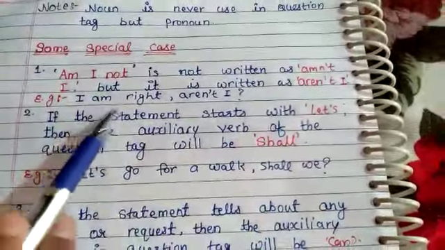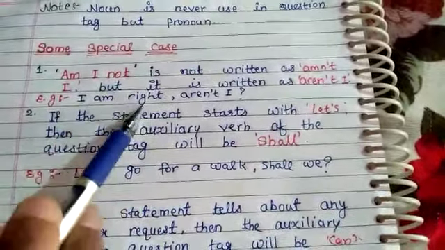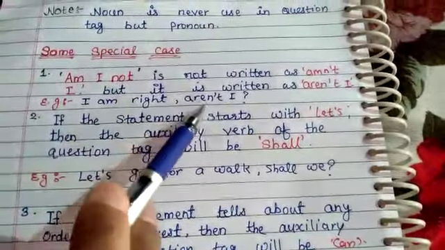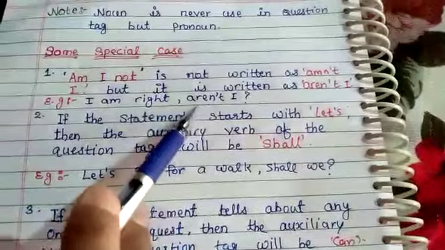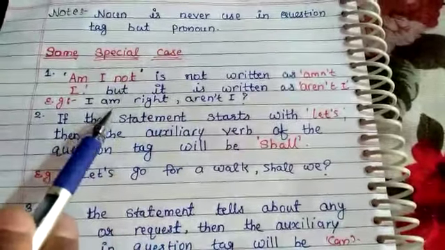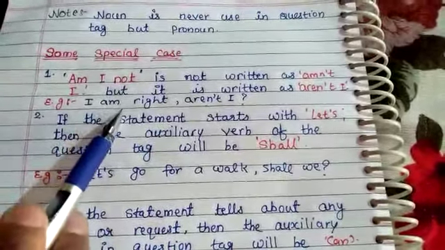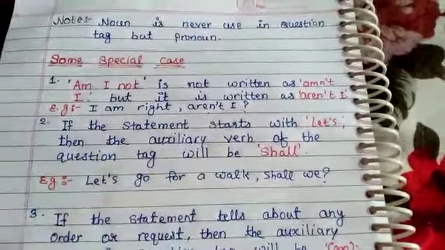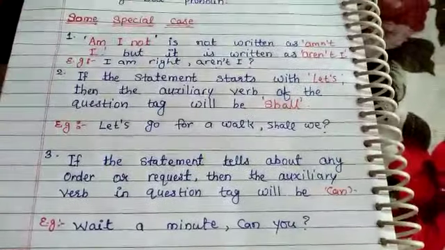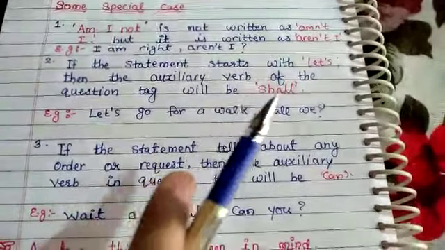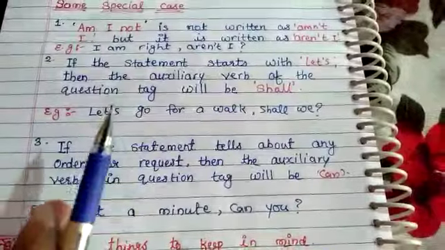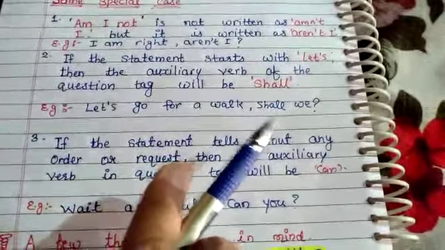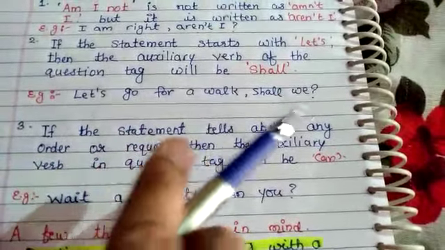Like, I am right. Here this is a statement, and the auxiliary verb am is used, but in the question tag am is not used. Here aren't is used. The second case is if the statement starts with let's, then the auxiliary verb of the question tag will be shall. Here, let's go for a walk, shall we?